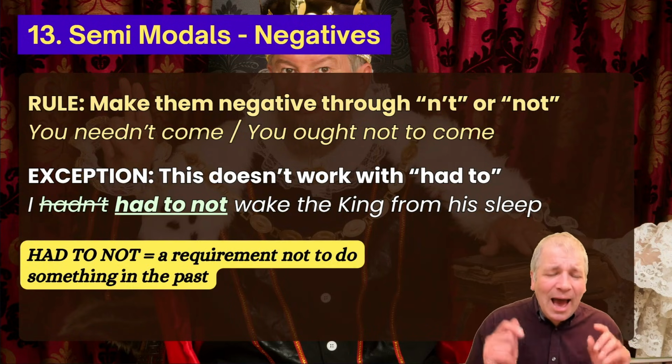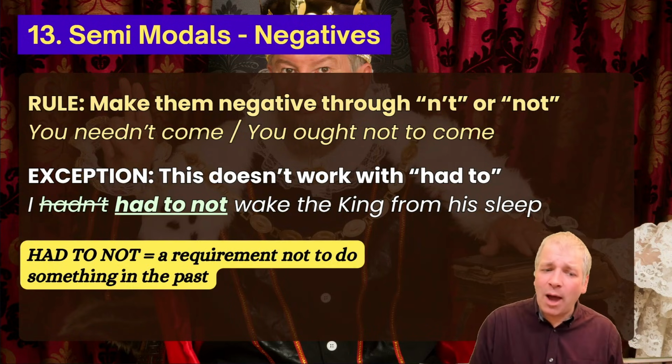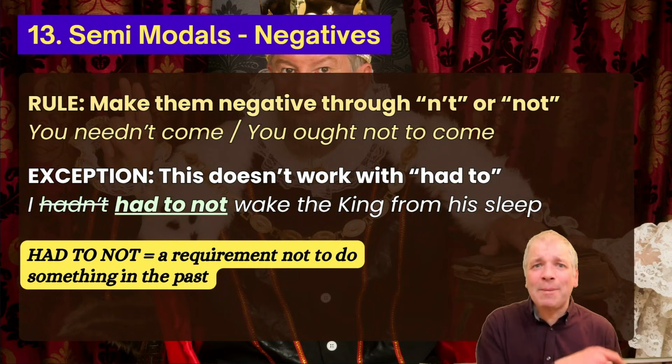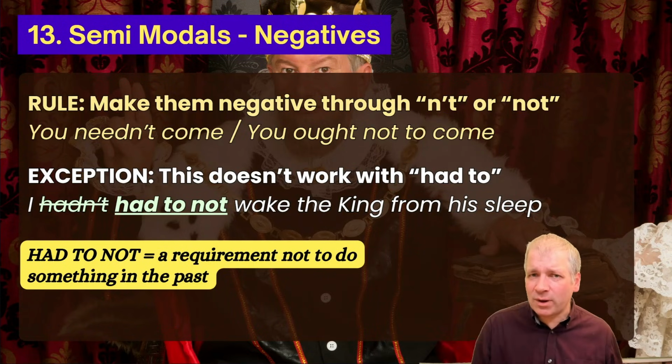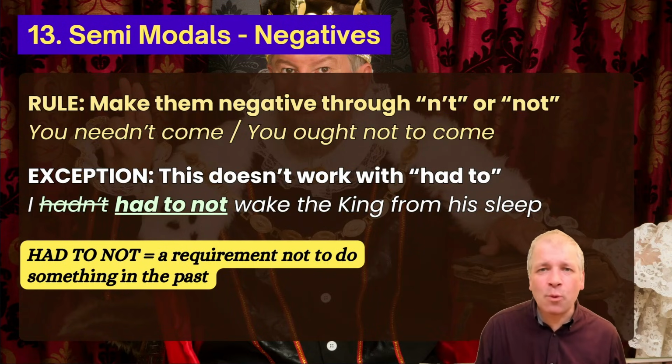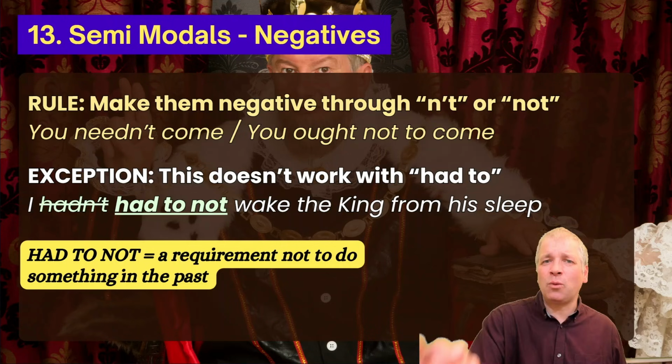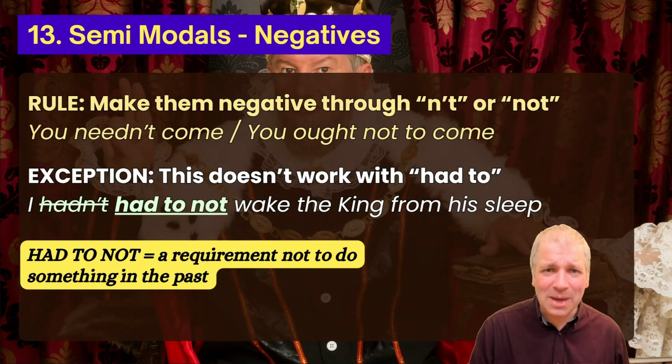Now here, had to not is a requirement not to do something in the past. So I'm talking about the past. Perhaps it's a story I'm telling about when I was working in the king's palace and there was a requirement not to do something. What was that? Don't wake the king. I had to not wake the king from his sleep. It was a requirement put on me.